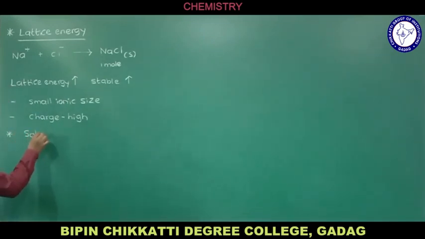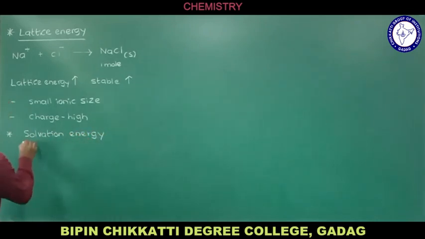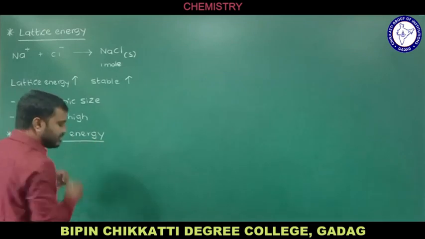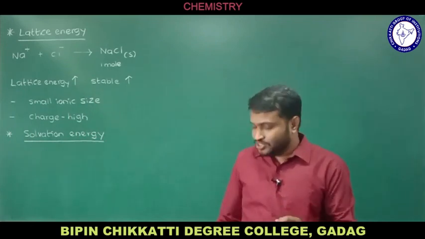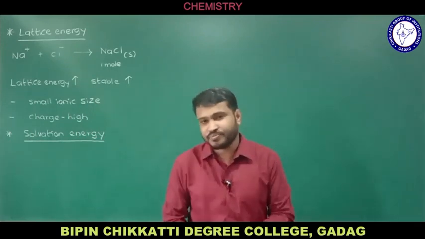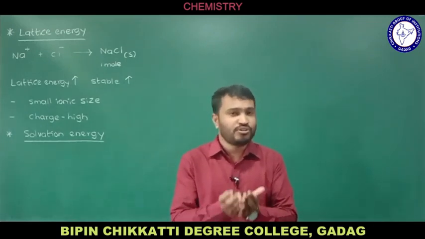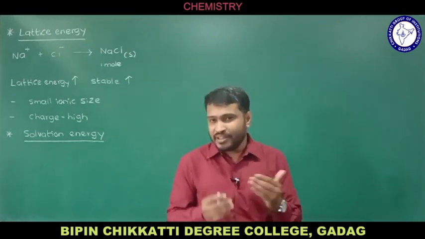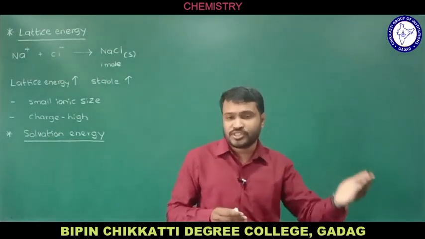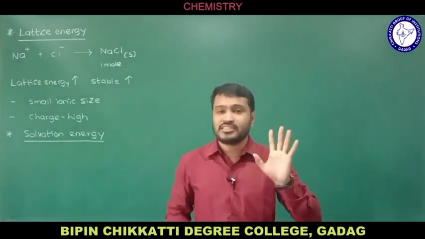And one more factor that relates to the stability is solvation energy. So we'll see how solvation energy explains the stability of an ionic compound. What is the solvation energy? First, let us see what solvation actually stands for. Let us assume I have a solvent. The component in a large proportion, we call it the solvent, and I am going to add one substance to that. So what happens? There will be an interaction of the substance with the solvent. The interaction of a substance with the solvent, we call it solvation, remember.